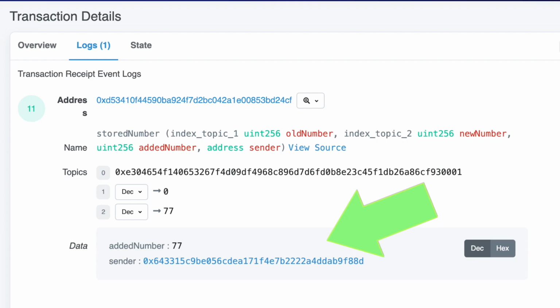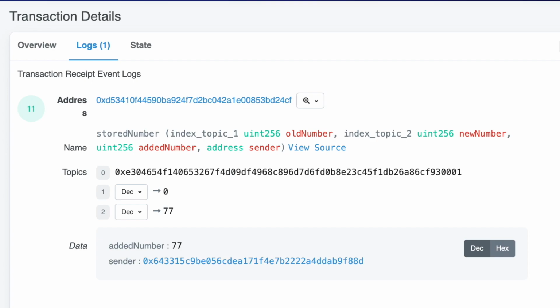What does this mean? This means that we took those parameters that were non-indexed, we matched them together with their ABI or application binary interface, pumped them through an encoding algorithm, and boom, this is what we got. If you have the ABI, they're very easy to decode. If you don't have the ABI, they are very hard to decode. These non-indexed parameters cost less gas to pump into the logs and are harder to query, like we said. So if you think something's important, but not that important, you dump it in data. You dump it into non-indexed.